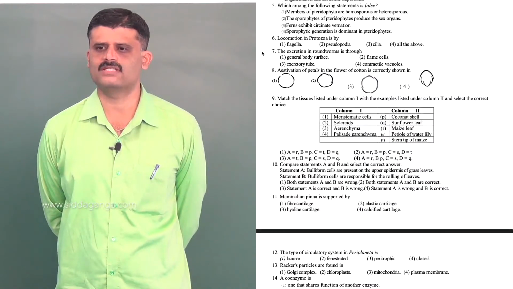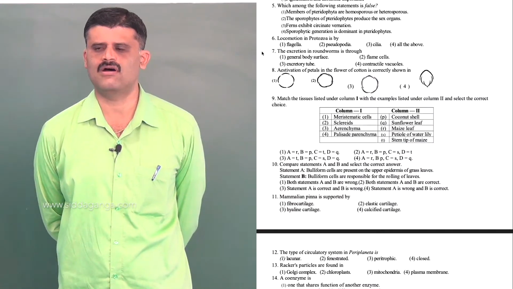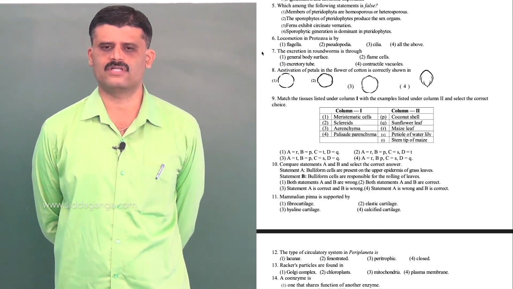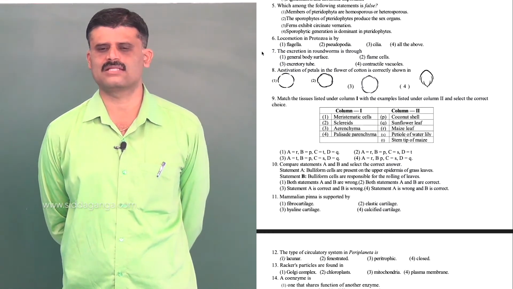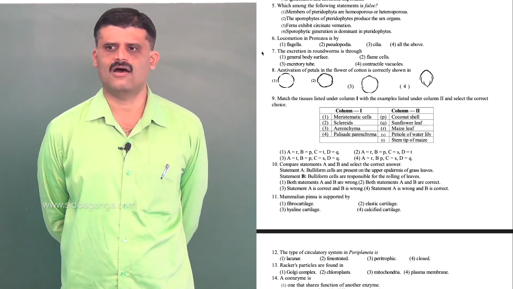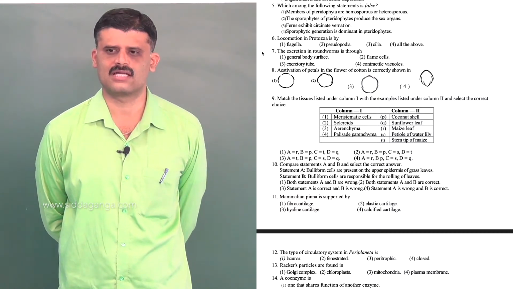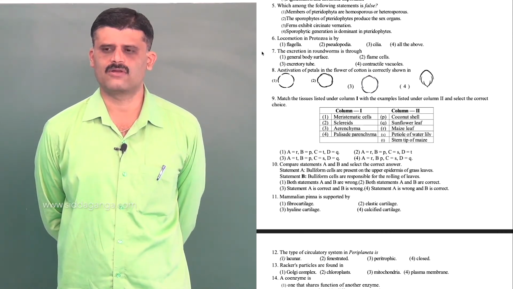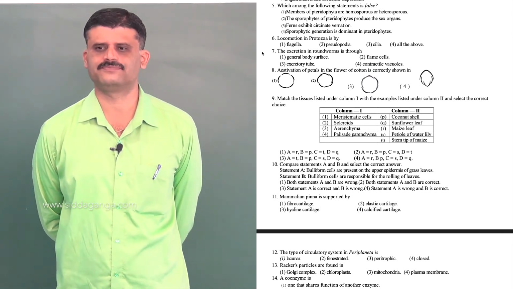Next, which among the following statements is false? Members of pteridophytes are homosporous or heterosporous. The majority of pteridophytes are homosporous, but plants like Selaginella and Salvinia are heterosporous in nature. That is correct, meaning they produce two different types of spores, microspores and megaspores.